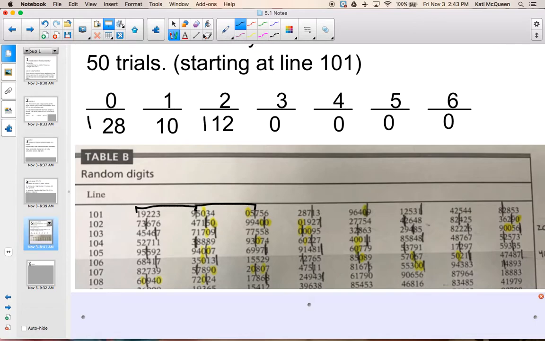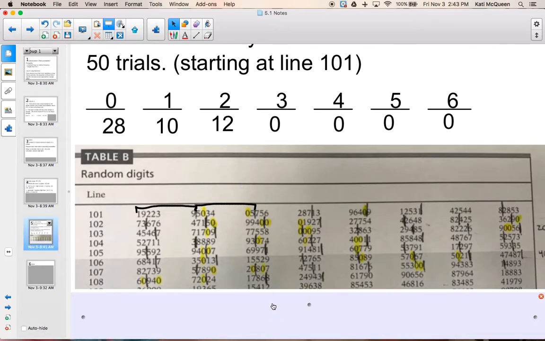So this is what my tally marks totaled out to be. I ended up with 28 trials where the train was not late at all, 10 trials where the train was late 1 out of the 6 days, 12 trials where the train was late 2 out of the 6 days, and then for 3 through 6 there were none.